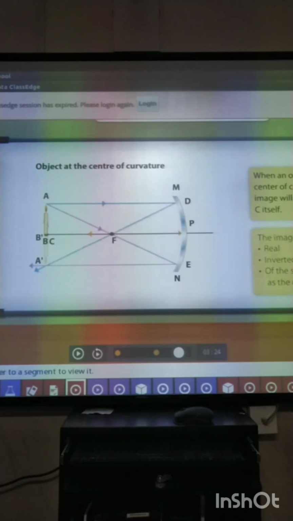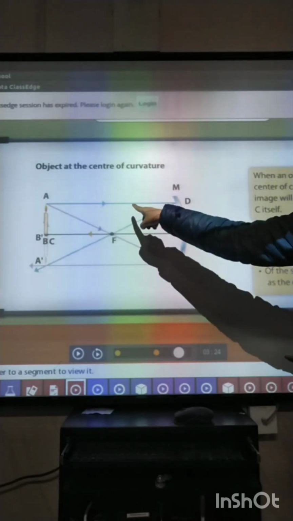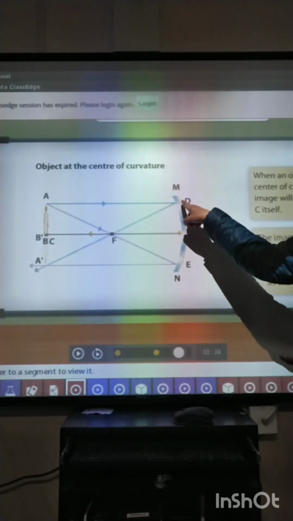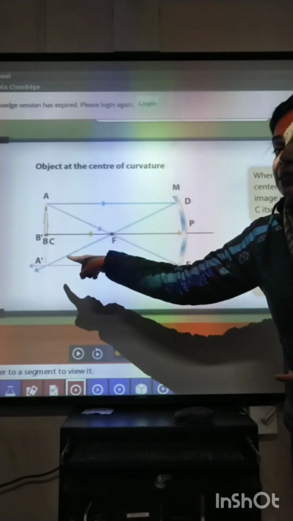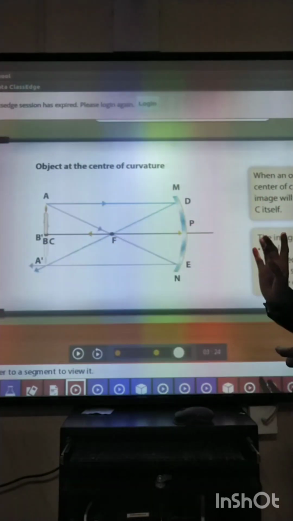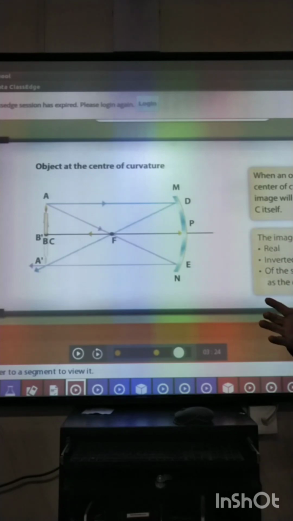Here the object is placed at center of curvature. So when the object is placed at center of curvature, one of the incident rays is parallel to principal axis, and after reflection this ray is passing through principal focus. Now the second ray is just vice versa.